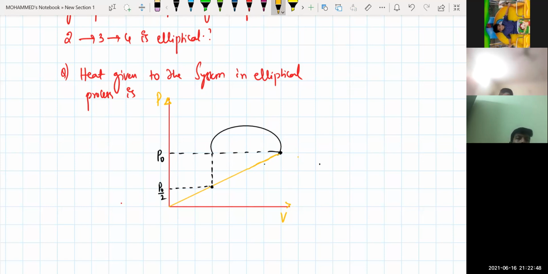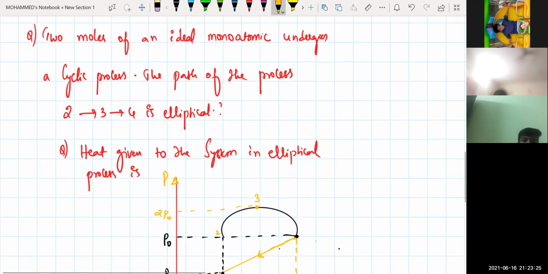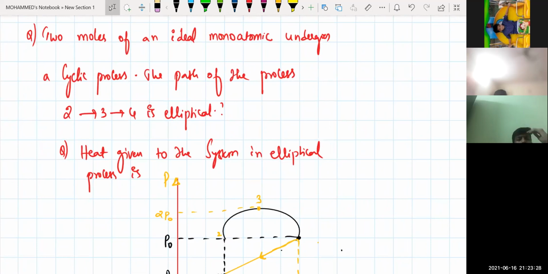Okay, from here to here, this is a cyclic process. This is your process 1, the first process. This is your second one, and this is your circular path, beta, exactly circular path. The pressure here is 2 times P0. Again, this is an arrow mark, and here the volumes are given. Here the volume is V0, and here the volume is 2 times V0. This is 2, and here it is 3. Is it clear? See the diagram first. So what is the given condition? We got 2 moles of an ideal monoatomic gas which undergoes a cyclic process.